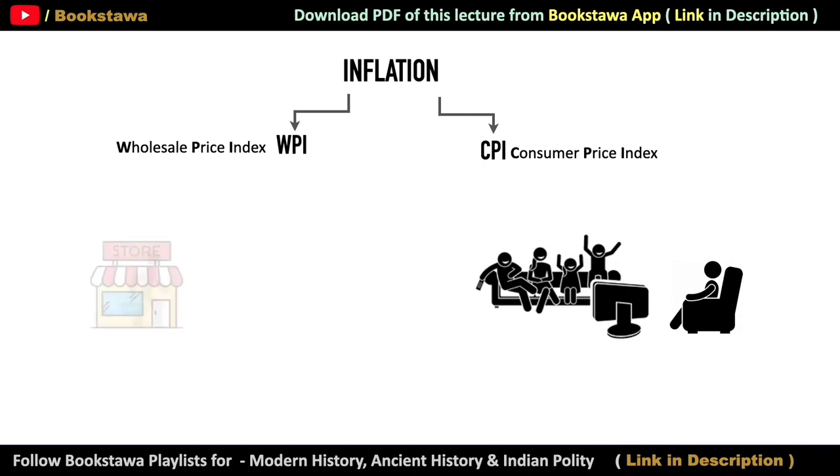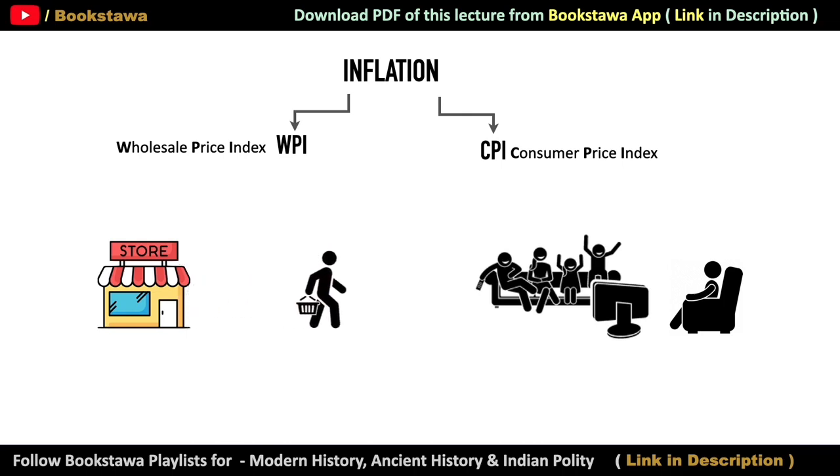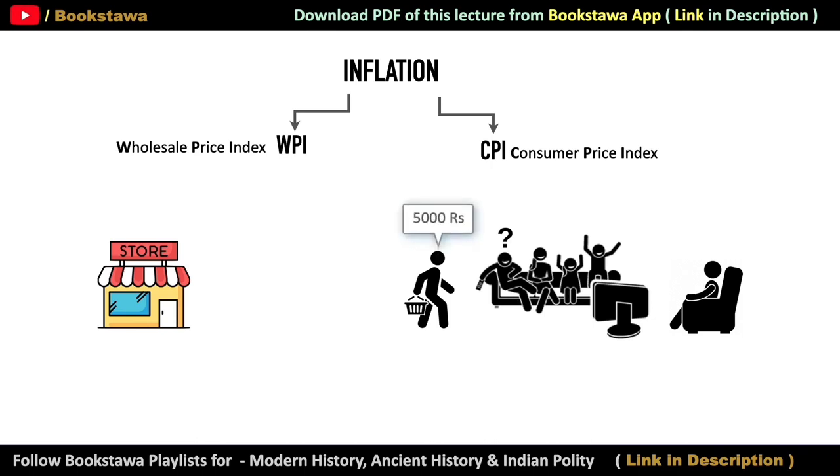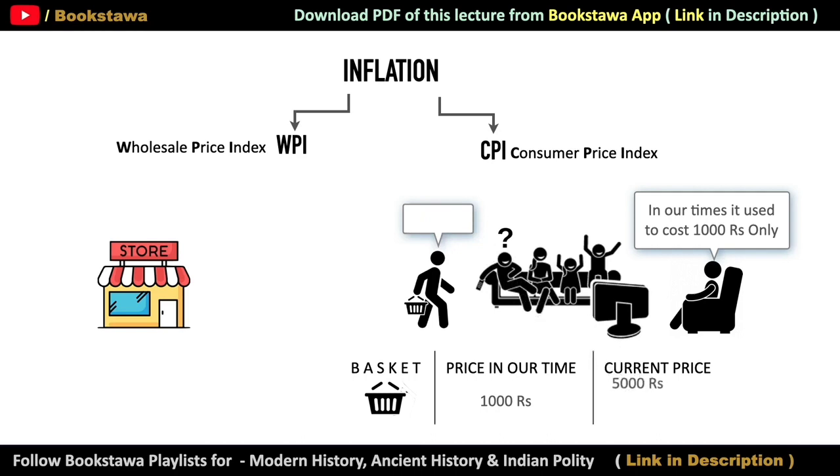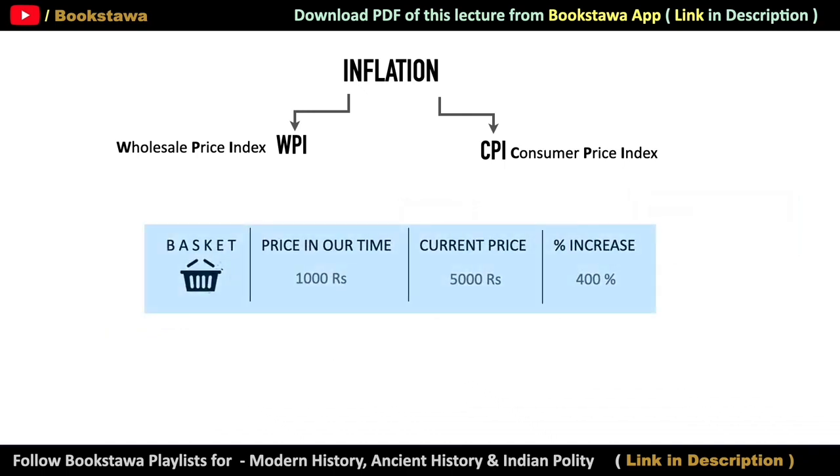You must have seen that when you bring ration for the month from the market, you are asked how much all this stuff cost. And when you tell that this stuff came for 5000 rupees, then one or the other of the elders in the house says that in our time this much stuff used to come for 1000 rupees. So if we observe the conversation here, the items of this basket used to cost 1000 rupees in grandfather's time, but today its price has become 5000 rupees. That is, the price of this item has increased by 400% since grandfather's time. So let's understand how this concept is related to WPI and CPI.